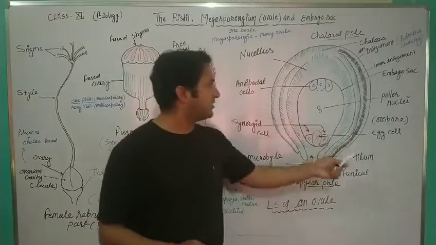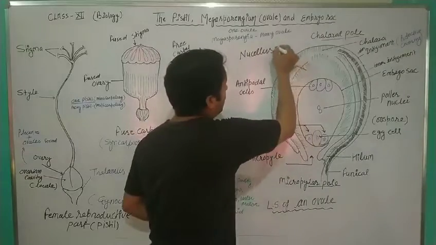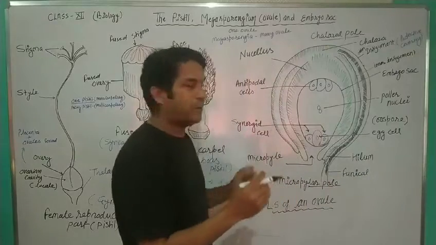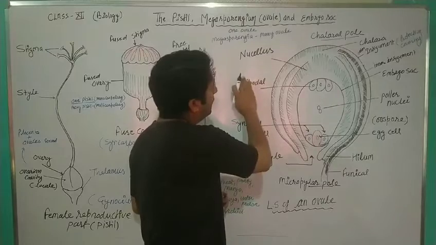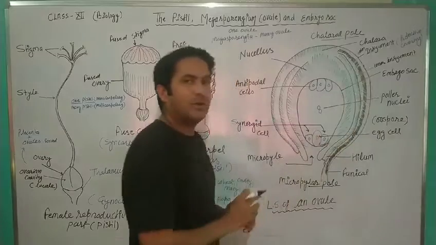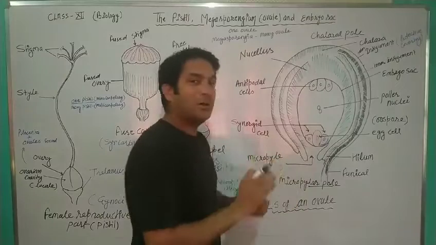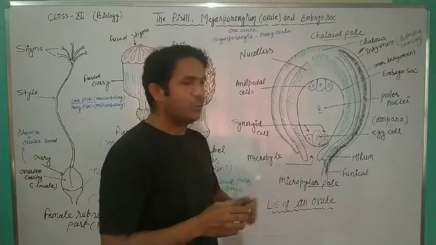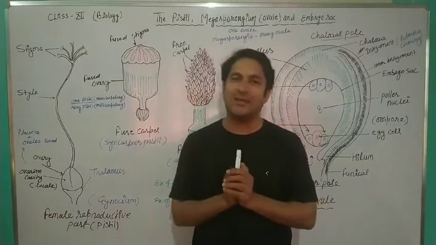Here you can see the structure of an ovule, and around it, this is the boundary of the ovary. So from the ovarian boundary to this ovule structure, this cavity is known as the ovarian cavity. And here the outermost area is called the placenta. So placenta and ovule, these two are found inside the ovary, inside the ovarian cavity.